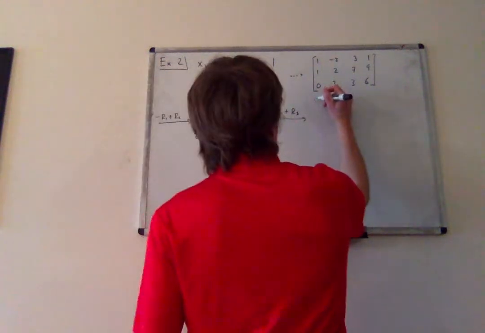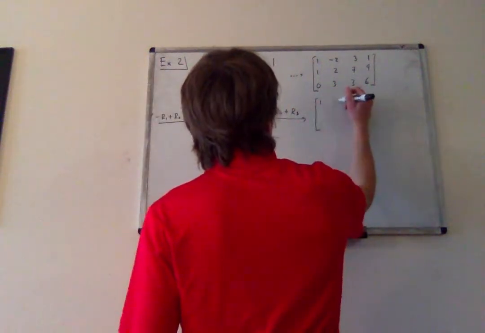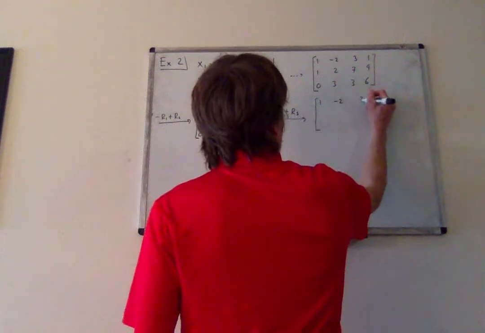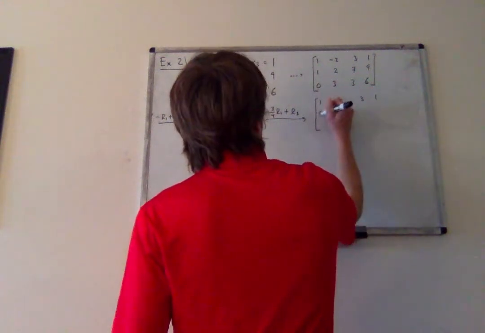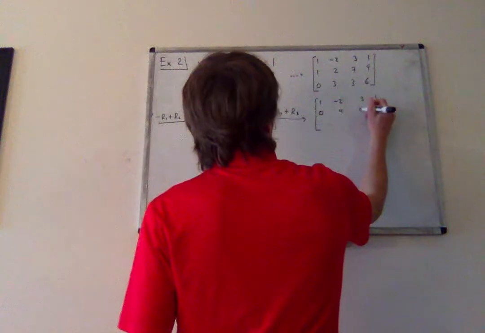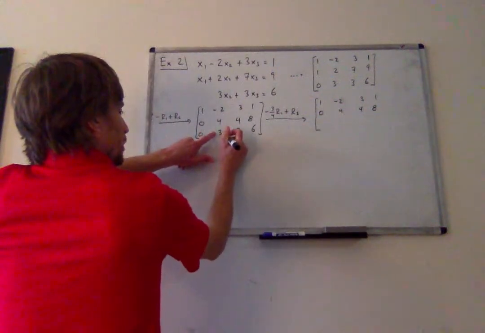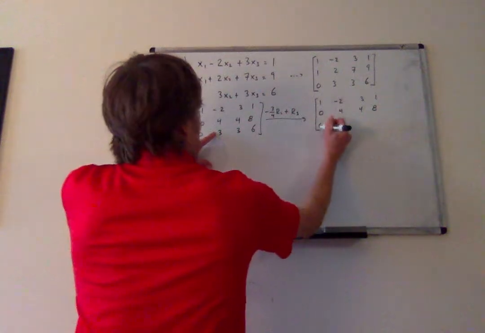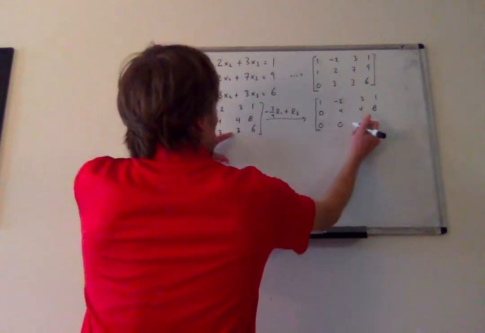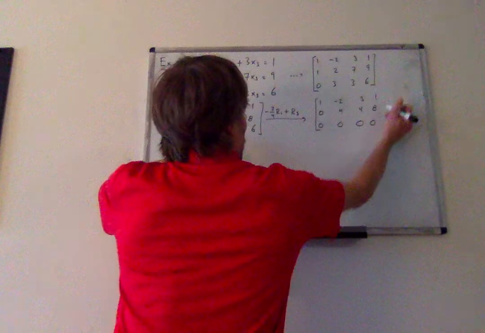And this will replace row 3, but something odd is going to happen here. So row 1 will be left alone. Row 2 will be left alone. Notice negative 3/4 times 4 is negative 3. So I get a 0, 0, 0.